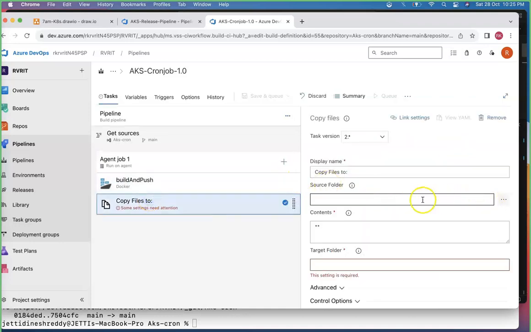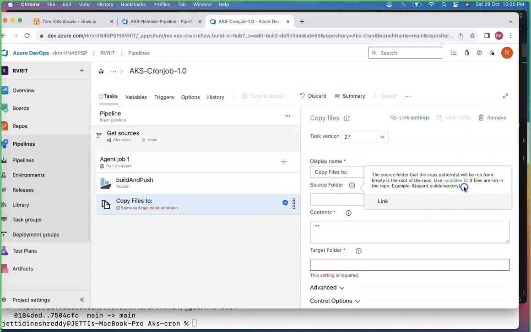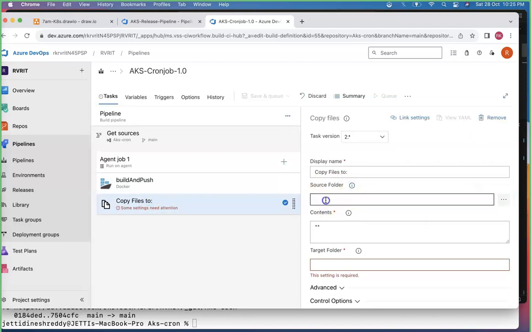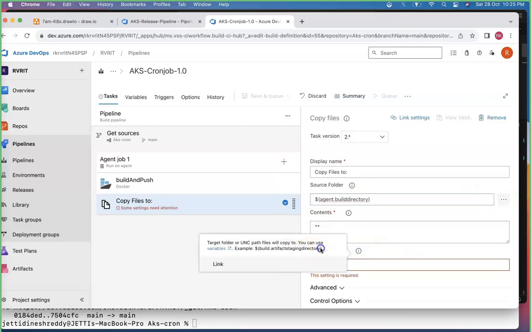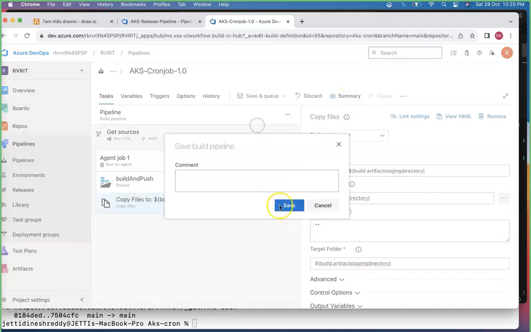Same thing as just before. Just follow the same steps, no changes. I'm just copying as it is. I'm not changing anything. I'm just going for the target file as an artifact staging directory. Copy this one, paste it over there. Save it, save it, save it.